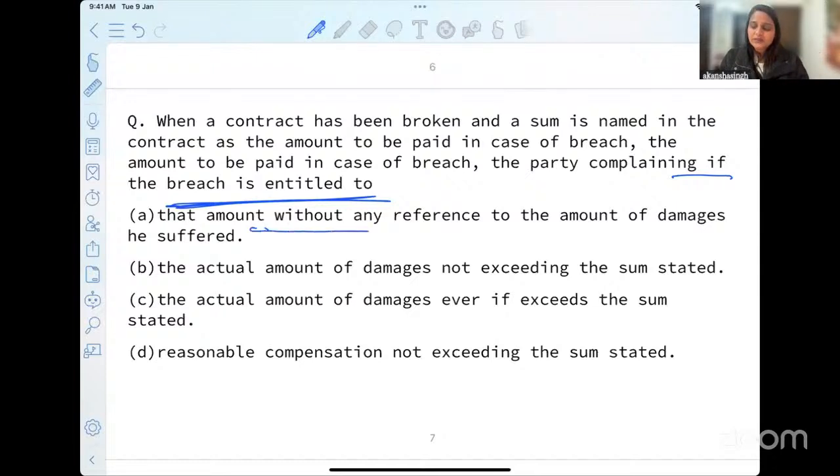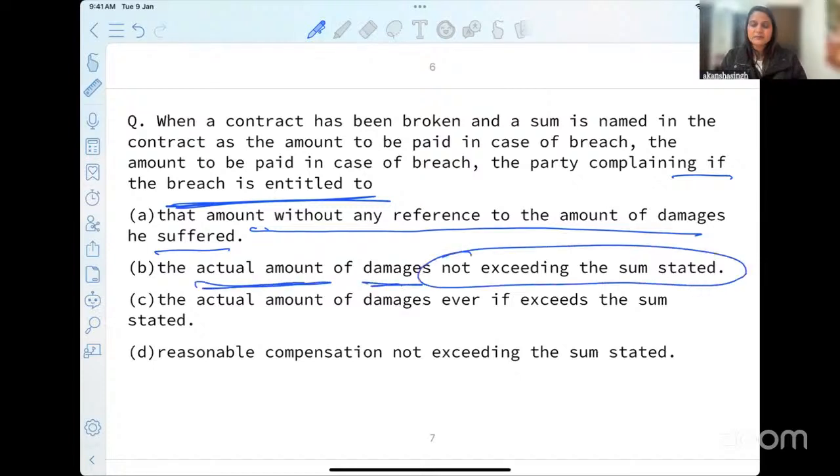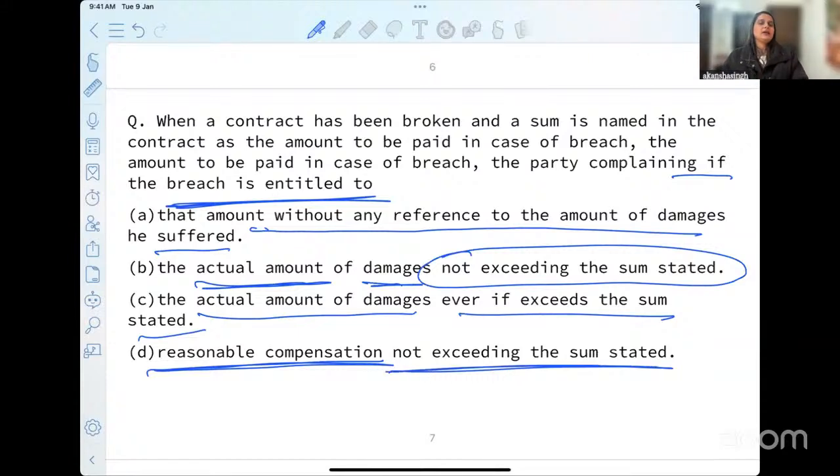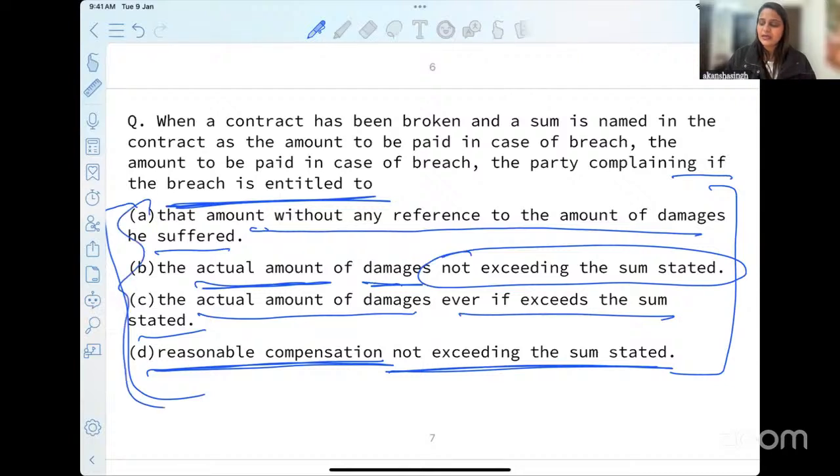The amount without any reference to the amount of damages he has suffered; the actual amount of damage not exceeding the sum stated; the actual amount of damage even if it exceeds the sum stated; and the fourth one, reasonable compensation not exceeding the sum stated. Which one do you think is the correct answer? Please drop your answers. We have four options here, and if you have read the provision we just discussed, I believe you'll be able to find the answer.